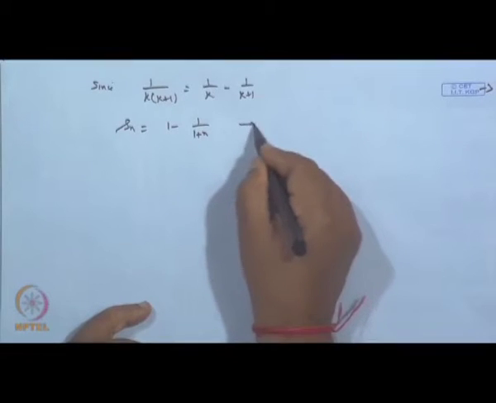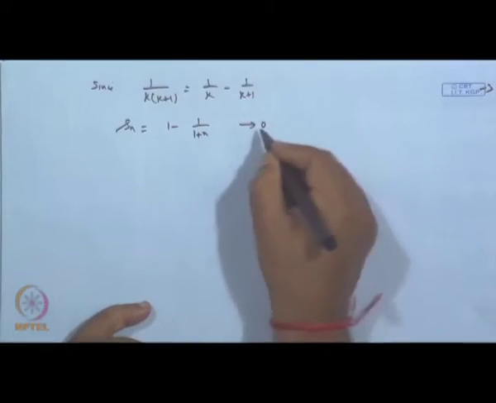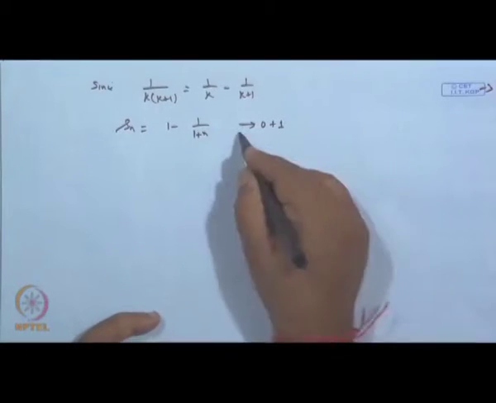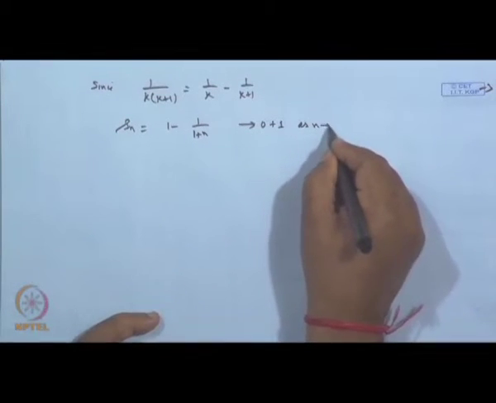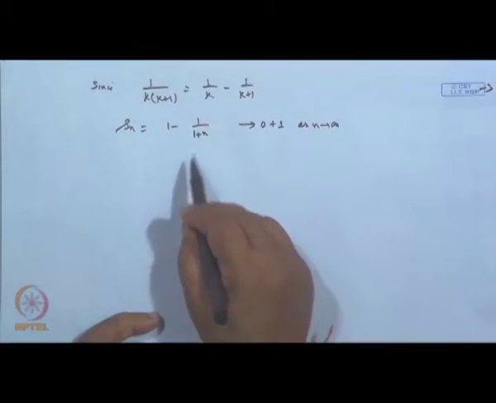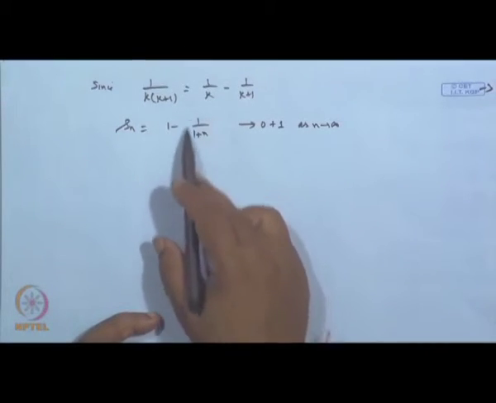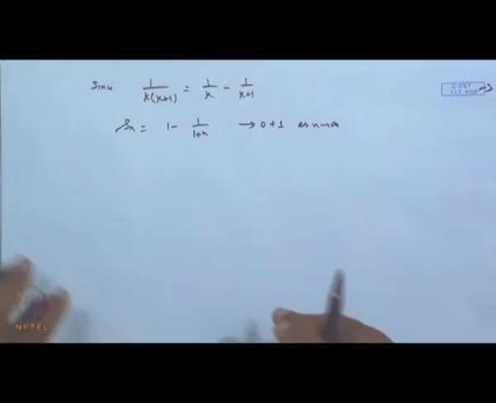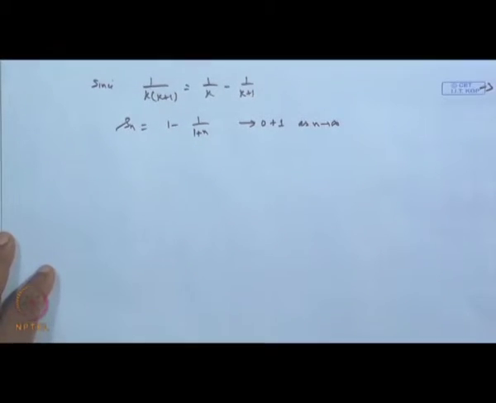Now as n tends to infinity, this term goes to 0 and this is 1, so it goes to 1. So the limit exists and is equal to 1. This way we can identify that.